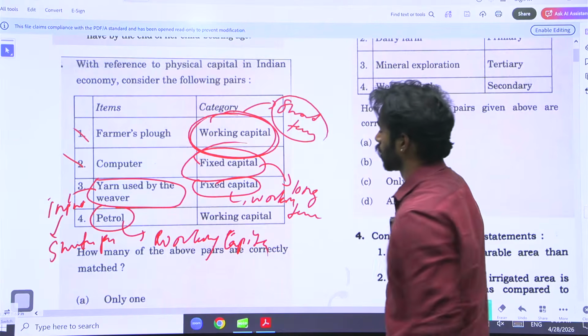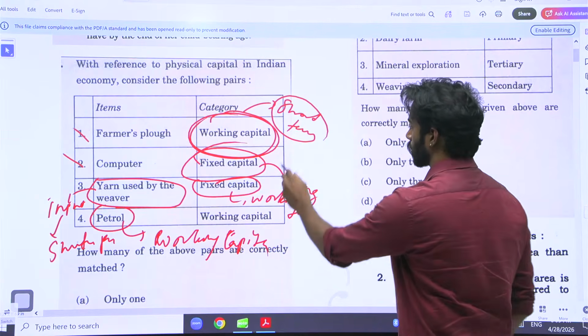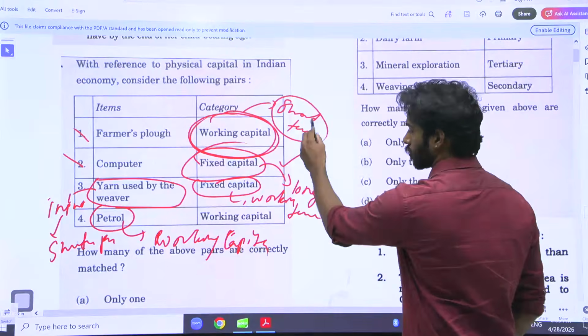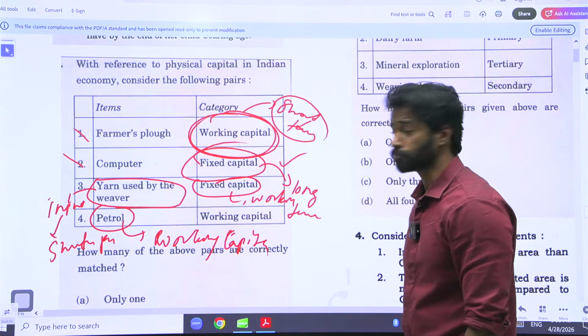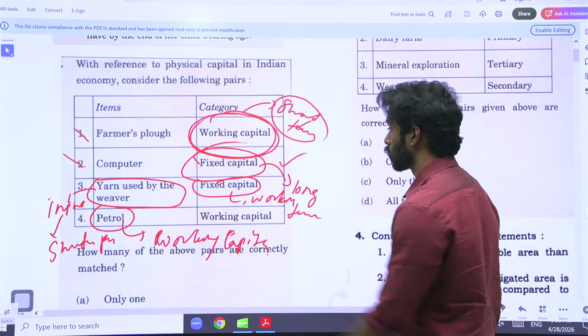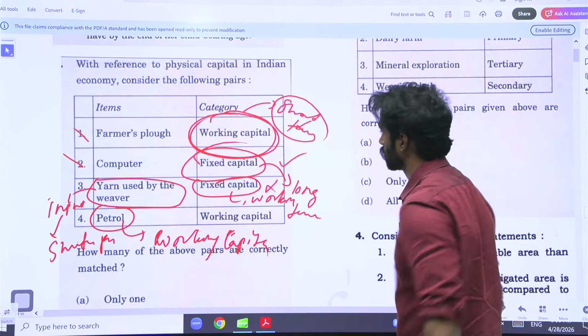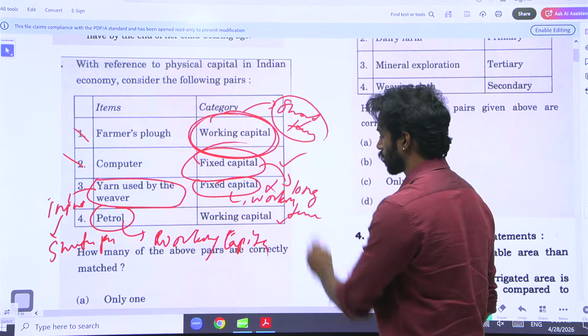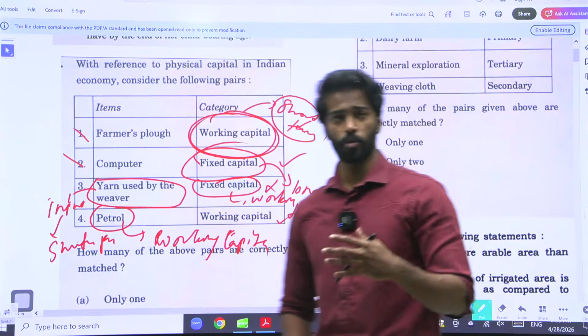Now let us see here. Fixed capital, true. Working capital, wrong. Then yarn used by weavers, wrong. And lastly, working capital, yes. So out of the four, you only have two options, right?